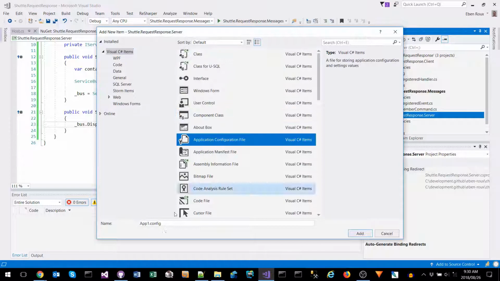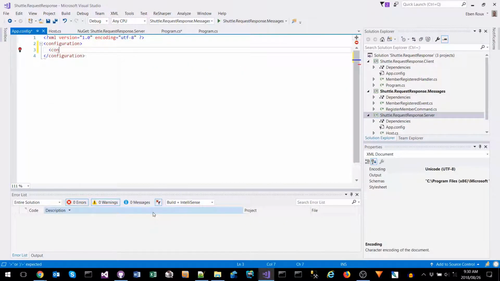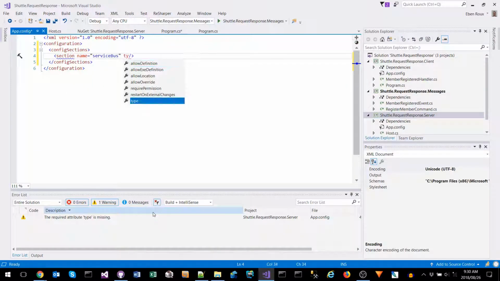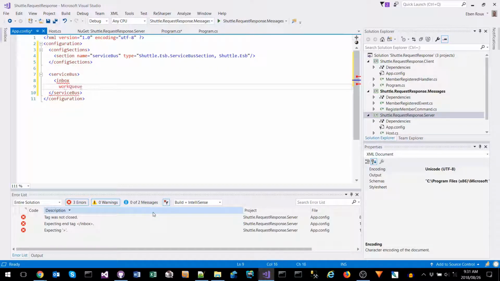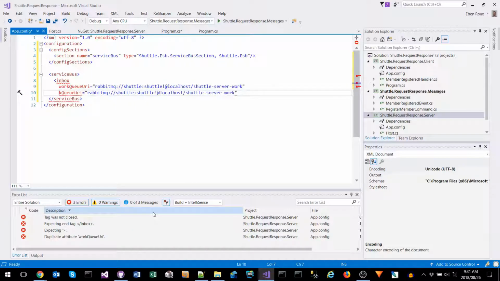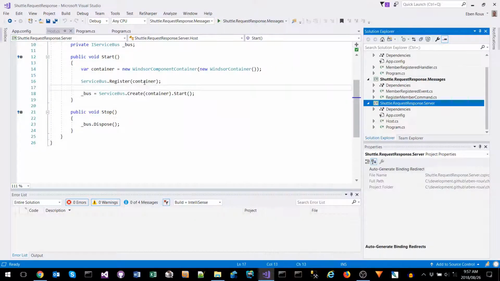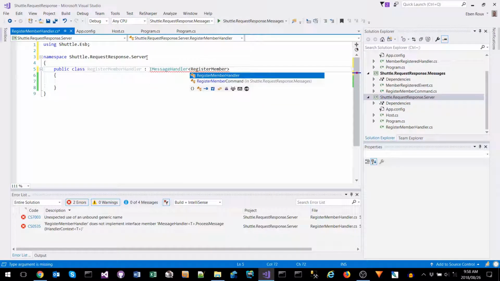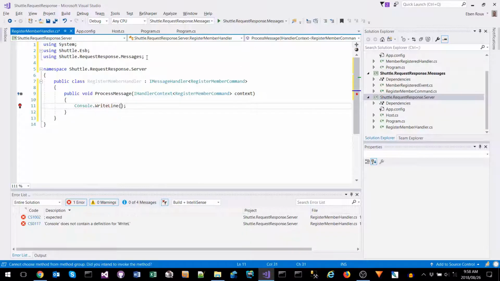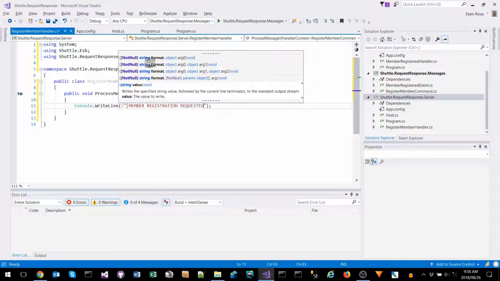Now let's add a configuration file with a service bus section, and in our service bus section we will only have an inbox that feeds off the server queue. Next, we will implement the register member handler that responds to the register member command. We will write the username to the console and send back a member registered event to the caller.